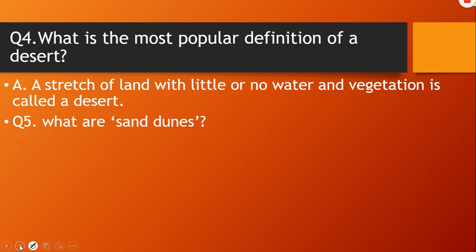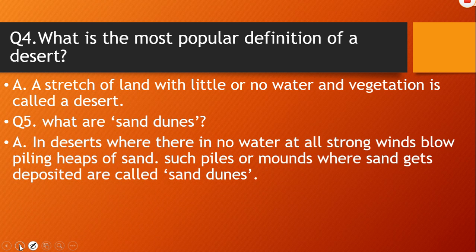What are sand dunes? In a desert, where there is no water at all, strong winds blow, piling heaps of sand.